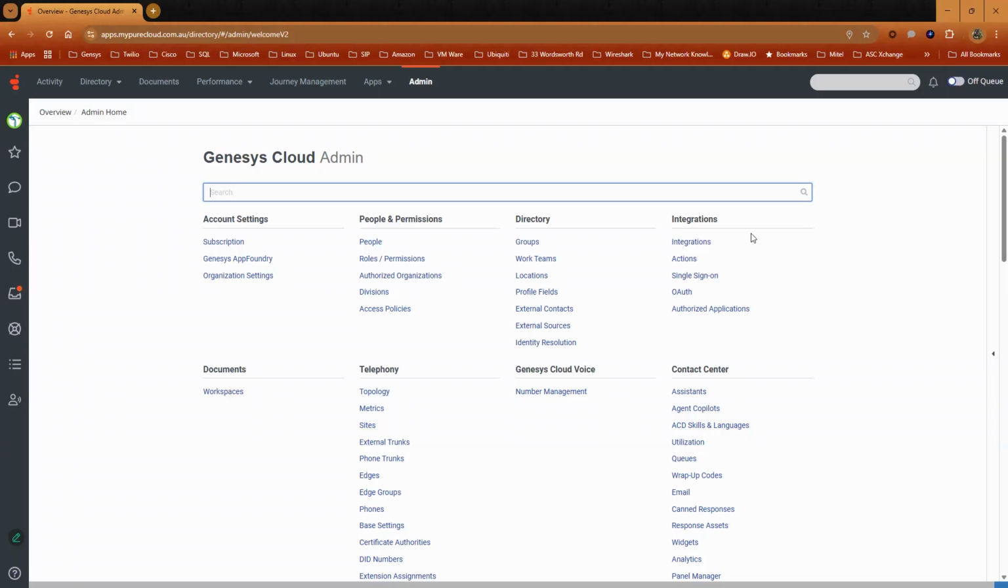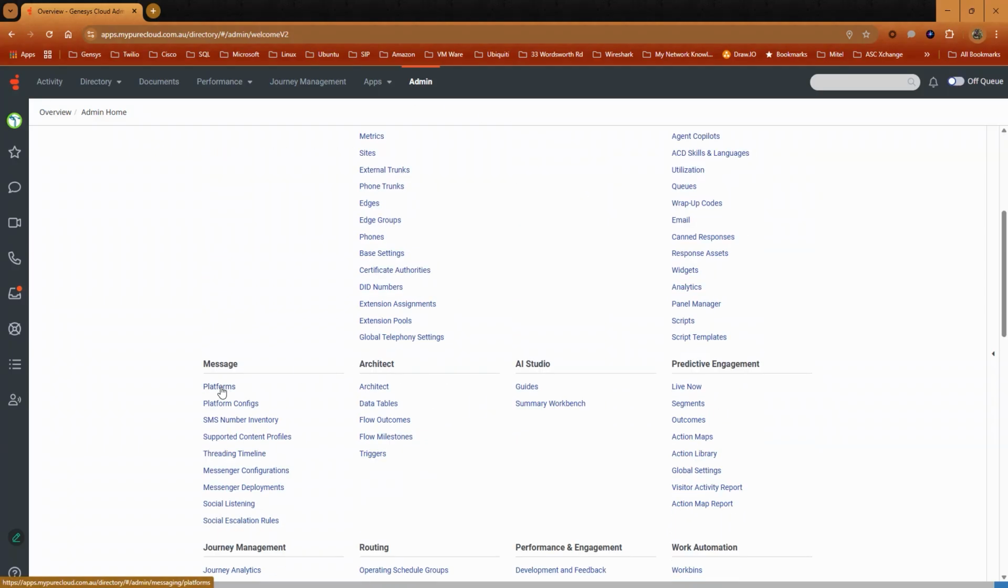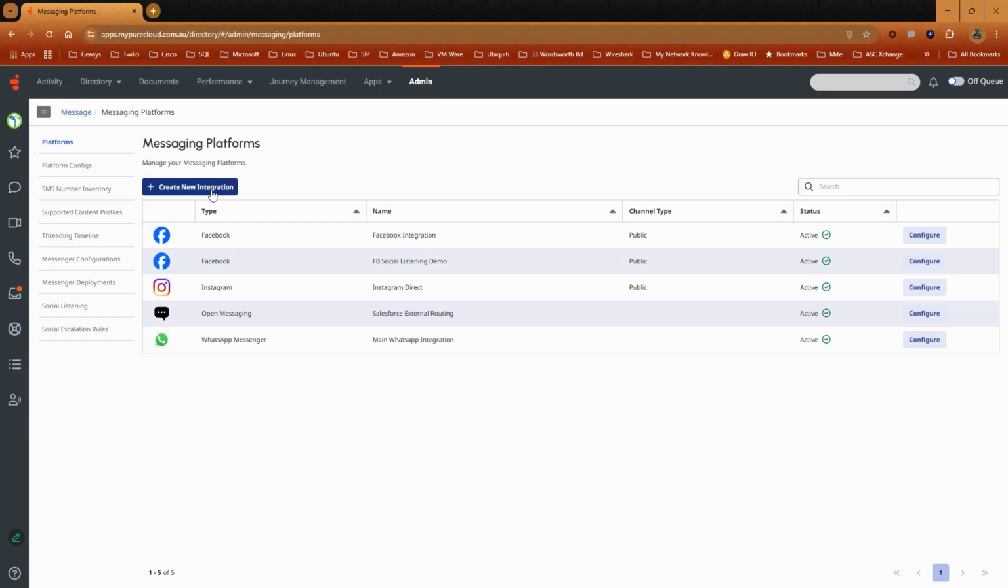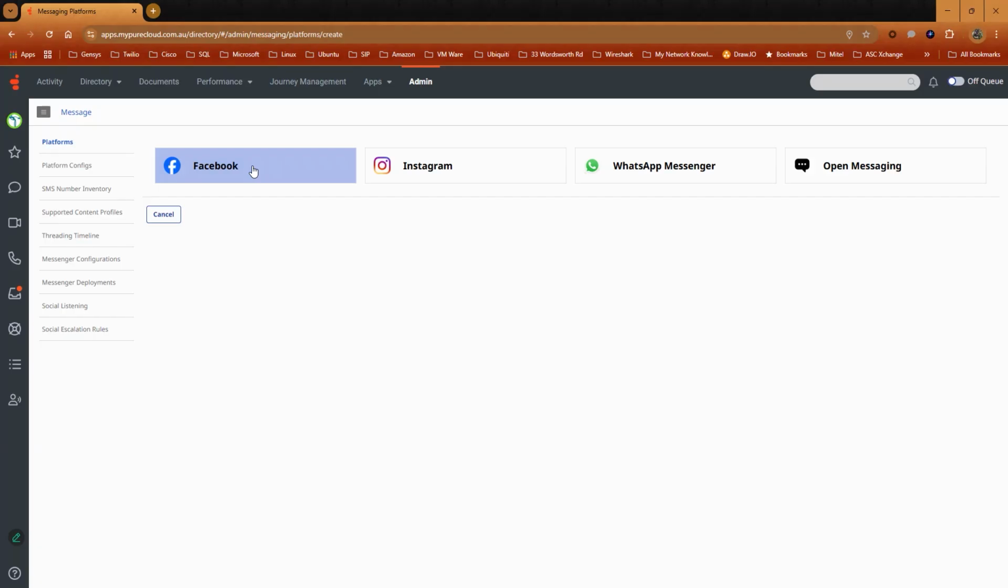Once logged into Genesys Cloud, navigate to Admin, Message, Platforms. To create a new integration, click Create New Integration. Select the platform that you'd like to integrate with. Facebook and Instagram are quite similar in configuration. There is a subscription cost to X. As such, we will skip that for this demo.